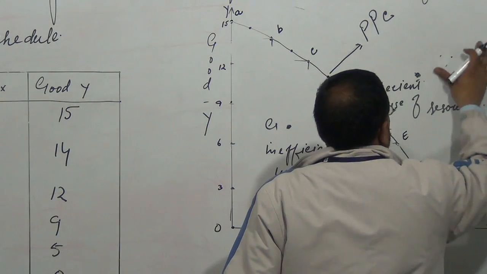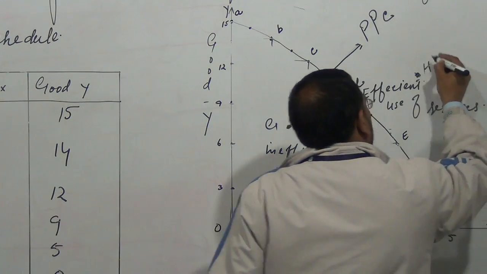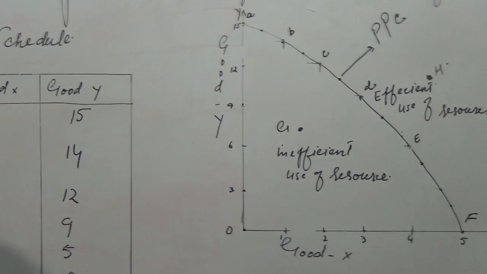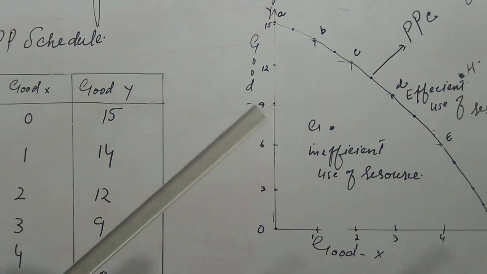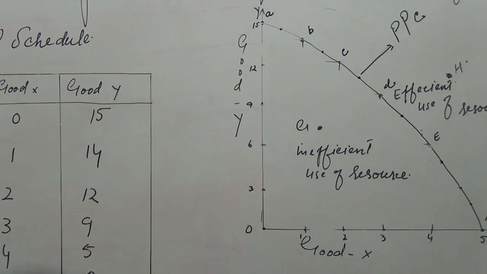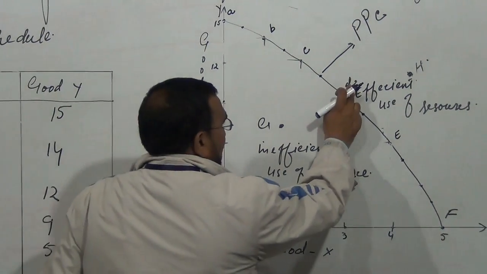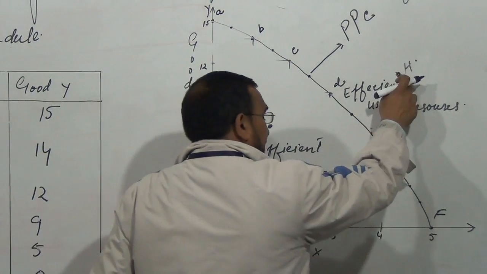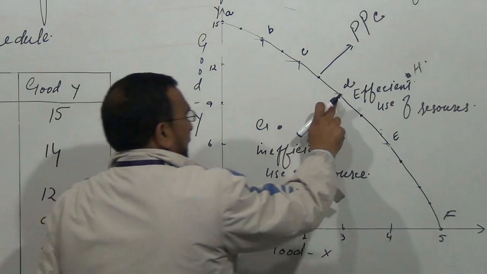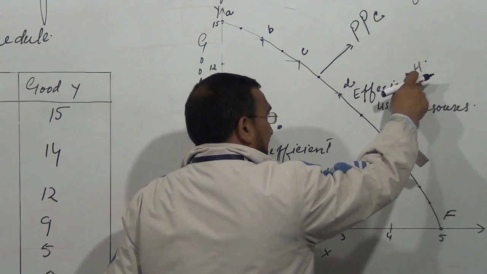Maybe tomorrow in the examination, the question is like this: show economic growth on a production possibility curve. Show inefficient use of resources on a production possibility curve. Or simply, they may mention point D, point G, and point H. They may ask you what point G shows, what point D shows, and what point H shows.